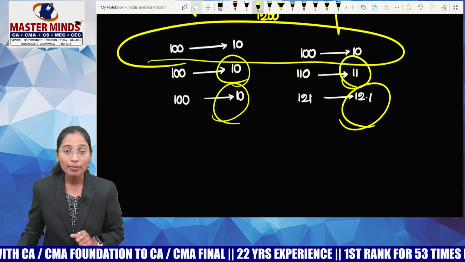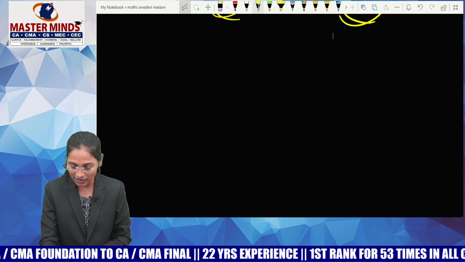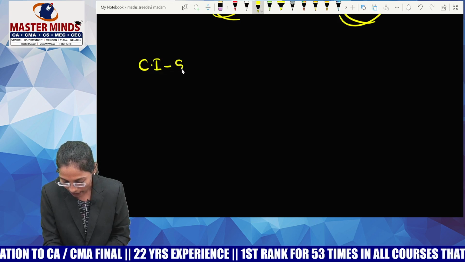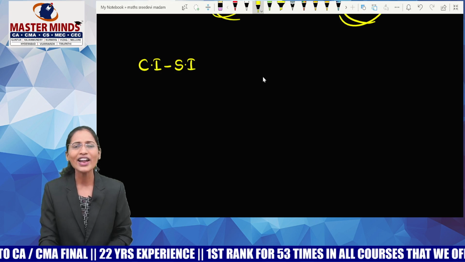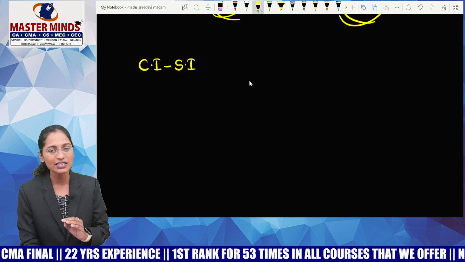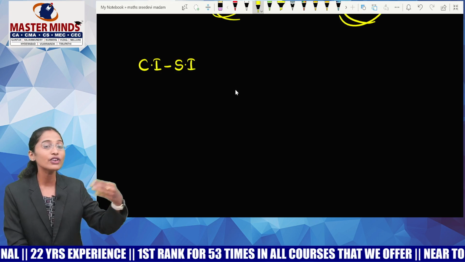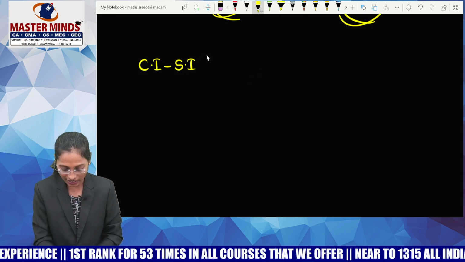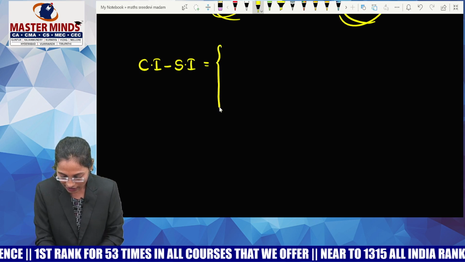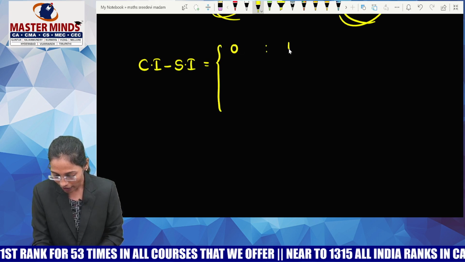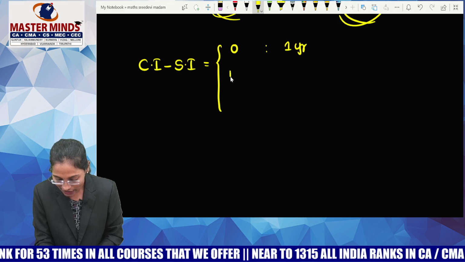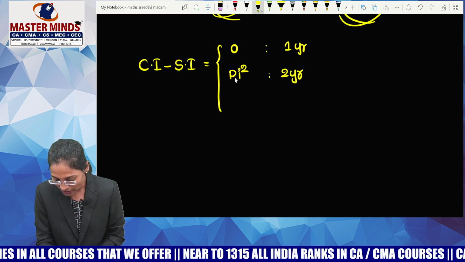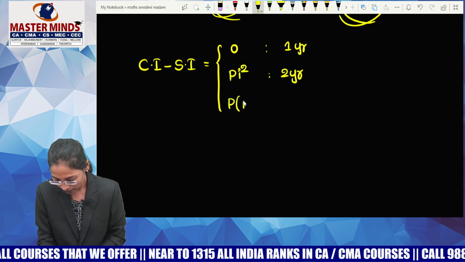Yes. So here I am writing the formulas for the differences between CI and SI. Guys, you all know that compound interest is bigger than simple interest. So one must read or write like CI minus SI only. Sometimes he'll give you the difference between SI and CI. It's not the difference between SI and CI. It is the difference between CI and SI. The formula for difference between CI and SI is 0 for 1 year, PI square for 2 years, and P of I cube plus 3I square for 3 years.